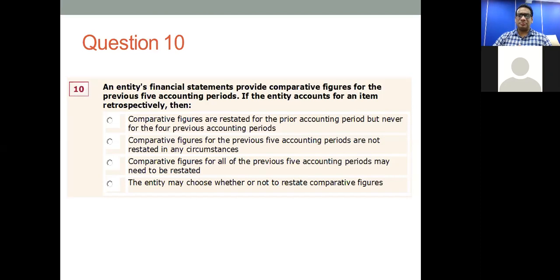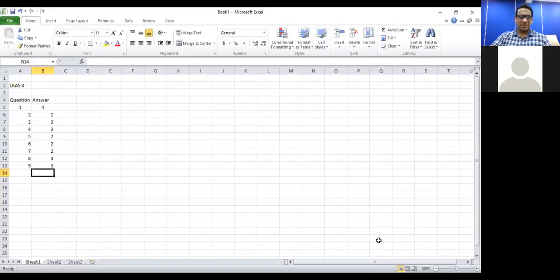You cannot leave any previous financial statements unadjusted, and there is no option for you to decide whether to do it or not. You have to do it for all the 5 previous accounting periods. So the correct answer for question number 10 is answer 3.